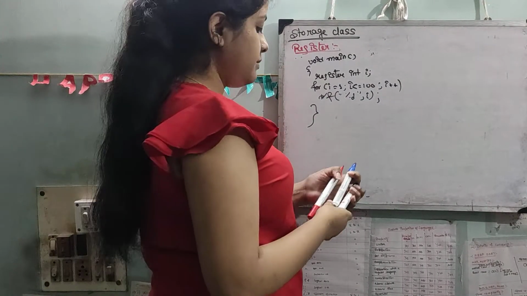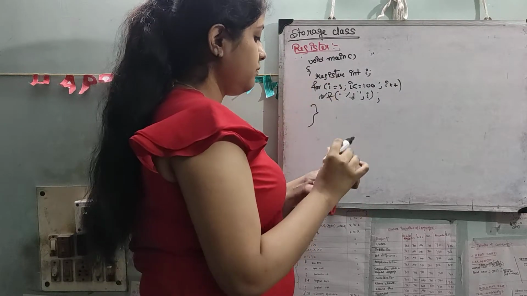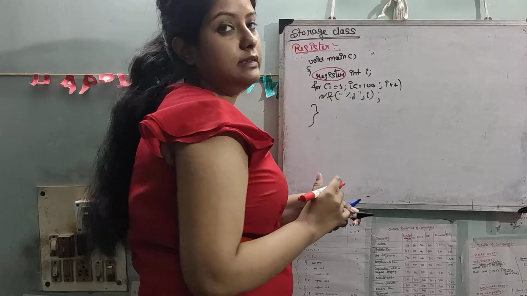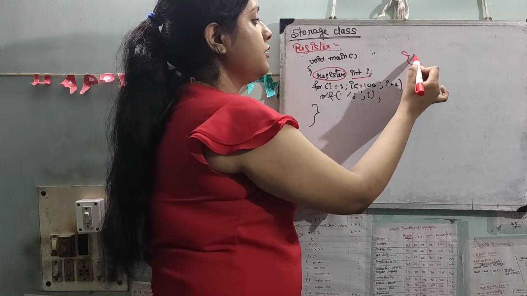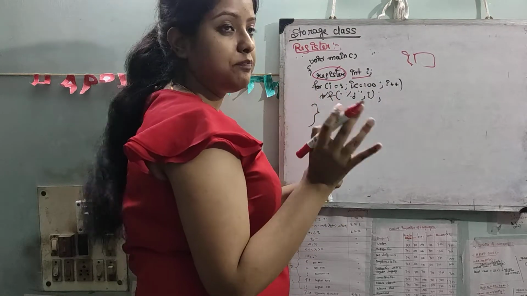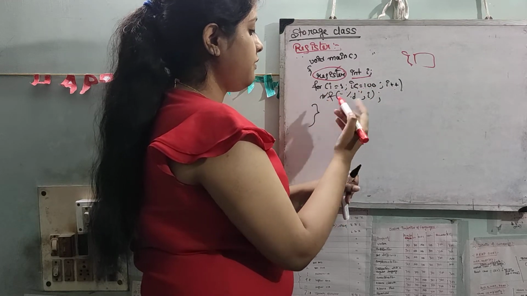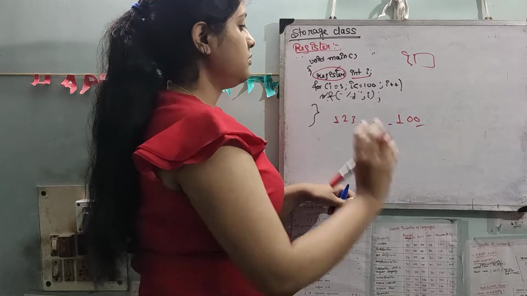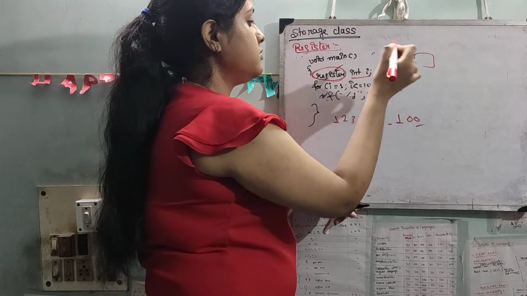Here is a simple program to explain the register in detail. We take void main, register int i. By using this keyword register, I am specifically telling the computer to store the variable i in registers, not in computer RAM. For i equals 1, i less than or equal to 100, i plus plus, printf i. So 1, 2, 3 up to 100 will be printed. This part is very easy. Just because of this keyword, the variable i is stored in a register.